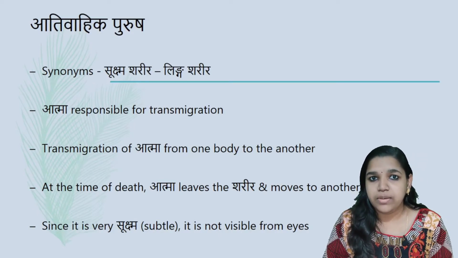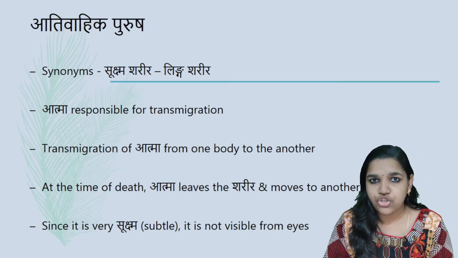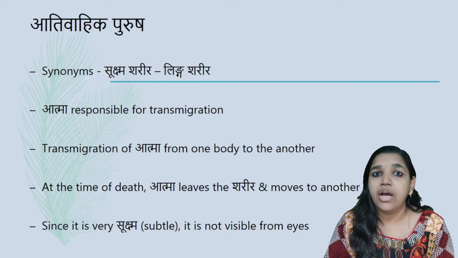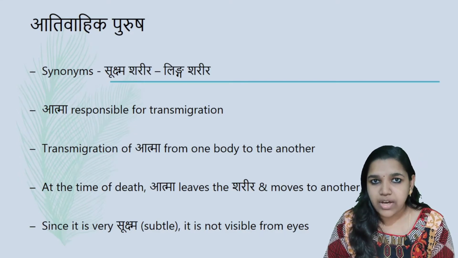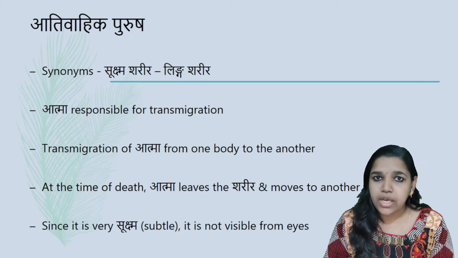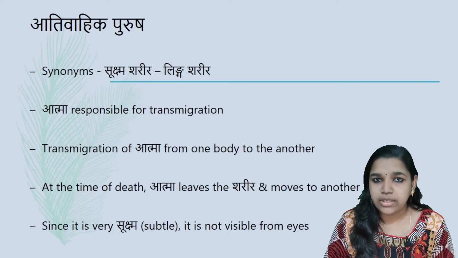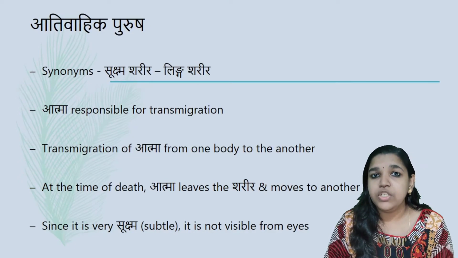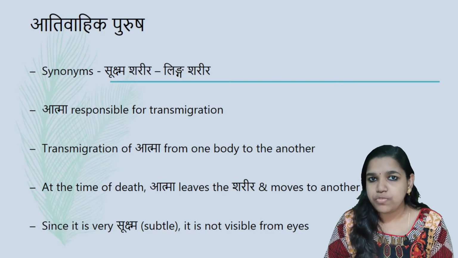The synonyms of this Purusha are Sukshma Sharira and Linga Sharira. As this movement cannot be seen, or as this Atma is not perceivable through any of the Indriyas, we call it Sukshma Sharira. And as it is moving from one Sharira to another, we call it Linga Sharira or Ativahika Purusha. So Ativahika Purusha is also called Sukshma Sharira or Linga Sharira. As this Atma is imperceptible to all the Indriyas, we call it Sukshma Sharira.